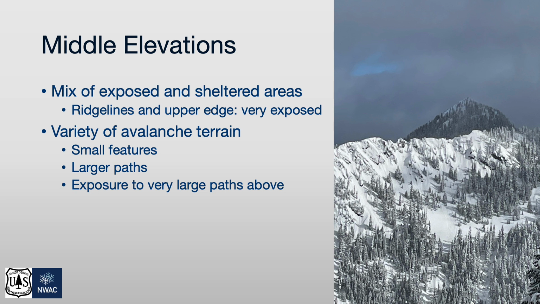Middle elevation band is a bit of a transition zone. There's a mix of exposed and sheltered terrain. Ridge lines and the upper extent of this zone may feel quite exposed. However, the farther you are away from ridges or where trees grow larger, conditions may be quite sheltered. Again, a variety of avalanche terrain exists, including small features and large start zones. Where upper elevation bands exist above you, you may also be exposed to the tracks and runouts of very large avalanche paths descending from above.